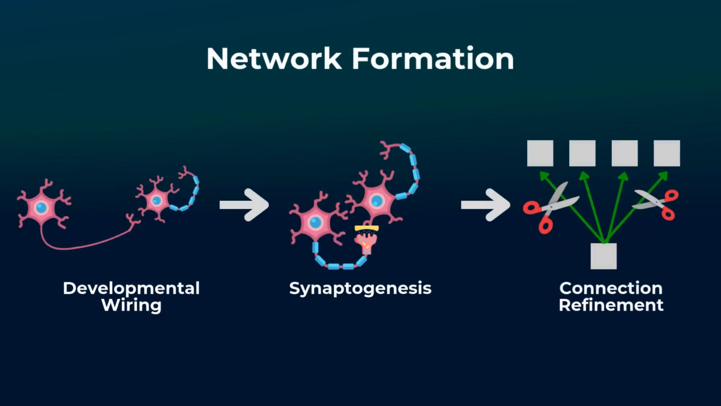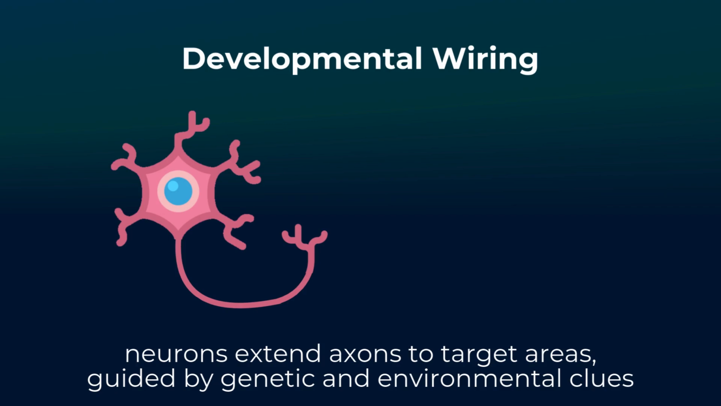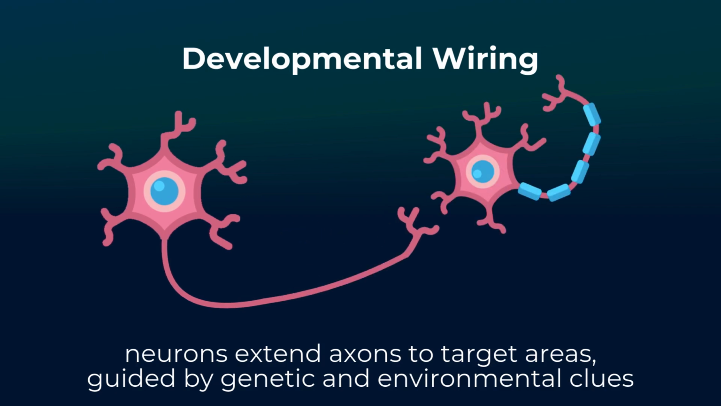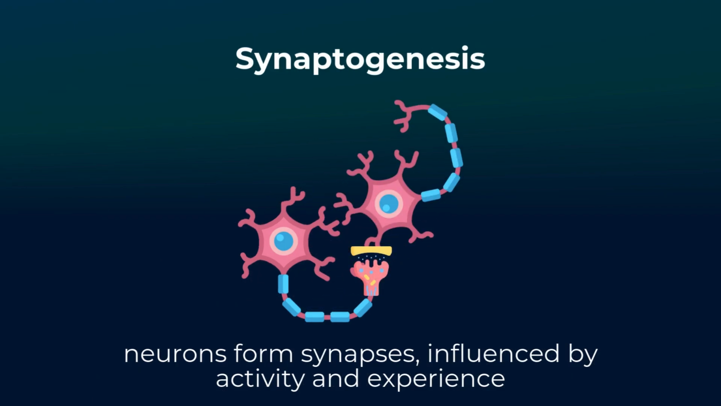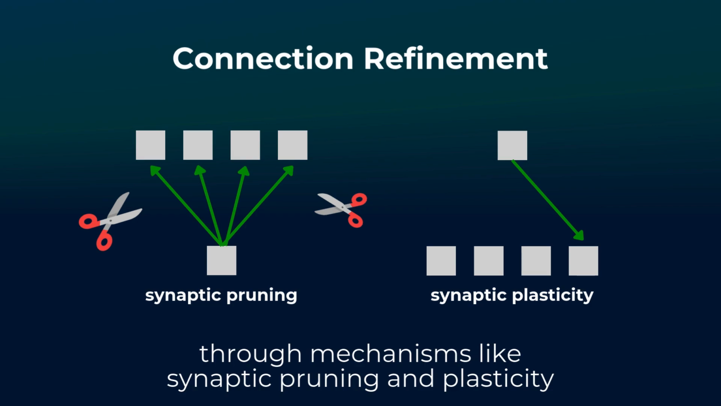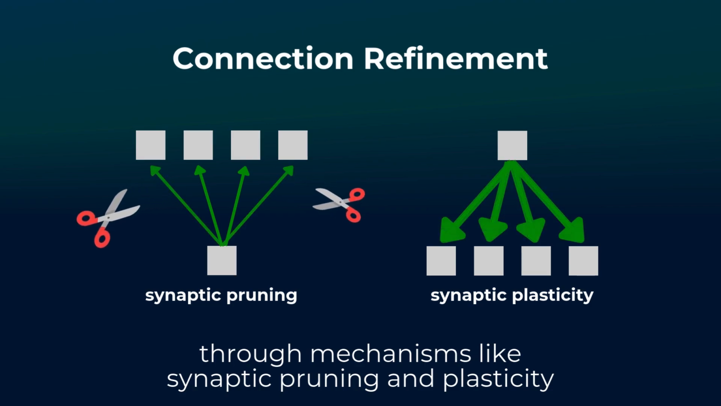Network formation in the brain is a dynamic and complex process. Starting from developmental wiring, where neurons extend axons to target areas, guided by genetic and environmental cues. This evolves into synaptogenesis, where neurons form synapses influenced by activity and experience, leading to the refinement of connections through mechanisms like synaptic pruning and plasticity.